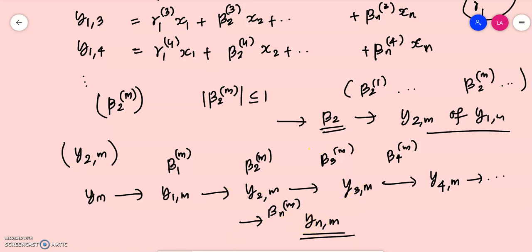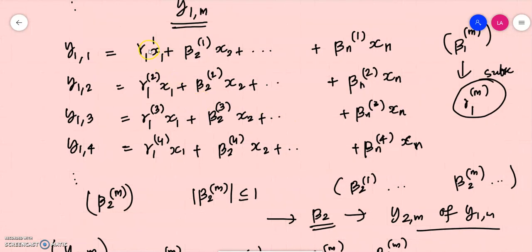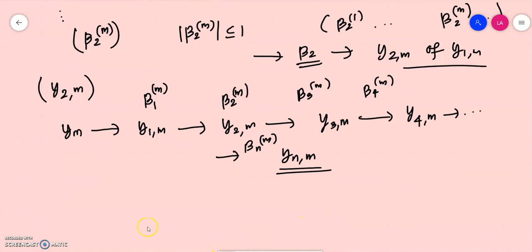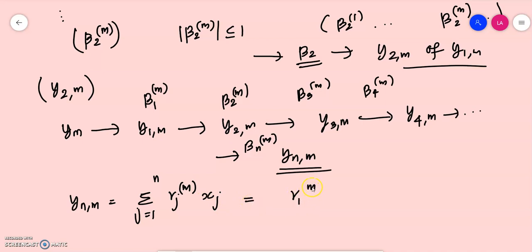What we did in the case of y1m was to denote the terms of that subsequence as gamma 11, gamma 12, etc. Similarly, here we can denote this subsequence of beta 2m as gamma 21, gamma 22, gamma 23, etc. And up until the nth stage, we can proceed like this, and the general term of ynm should be of the form summation j equal to 1 to n of gamma jm xj, or gamma 1m x1 plus etc. plus gamma nm xn.